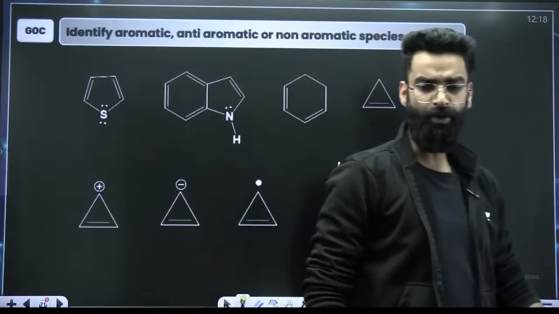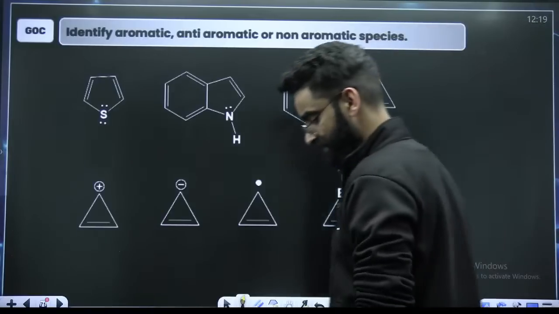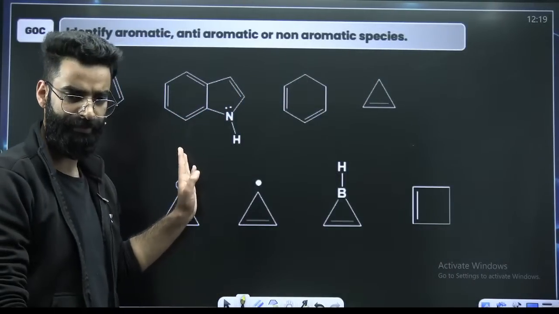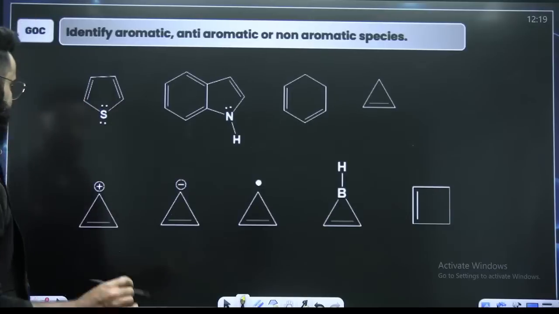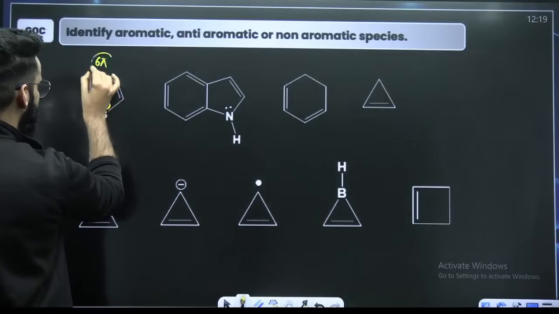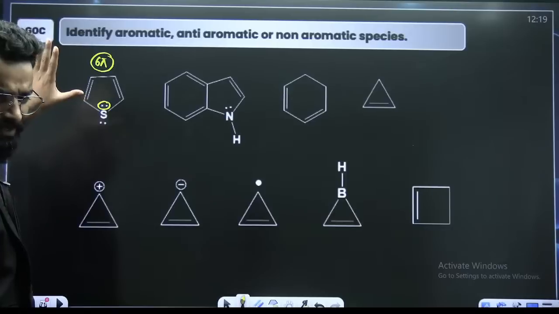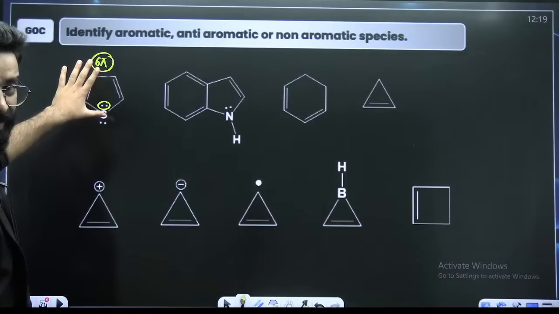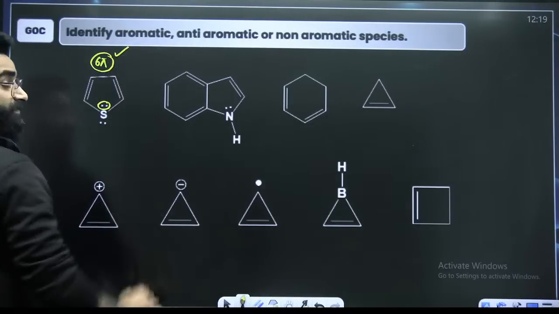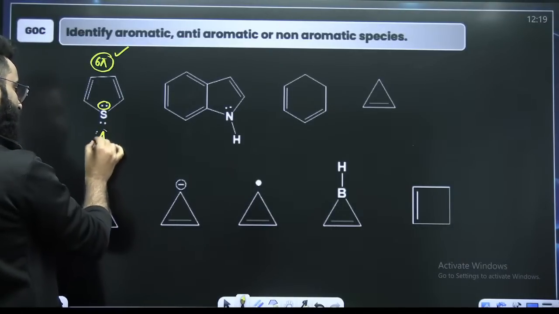Now, can you arrange them like which one is aromatic, which one is anti-aromatic, and which one is non-aromatic? I believe all the aromatic, anti-aromatic, non-aromatic will be clear from here only. See guys, 2, 4, 6. 6 pi electrons are involved in the cyclic conjugation. The molecule overall is planar, right? It is cyclic, there is complete cyclic conjugation, and 6 pi electrons are involved. That means it's following Huckel's rule. If it is following Huckel's rule, it has to be aromatic.